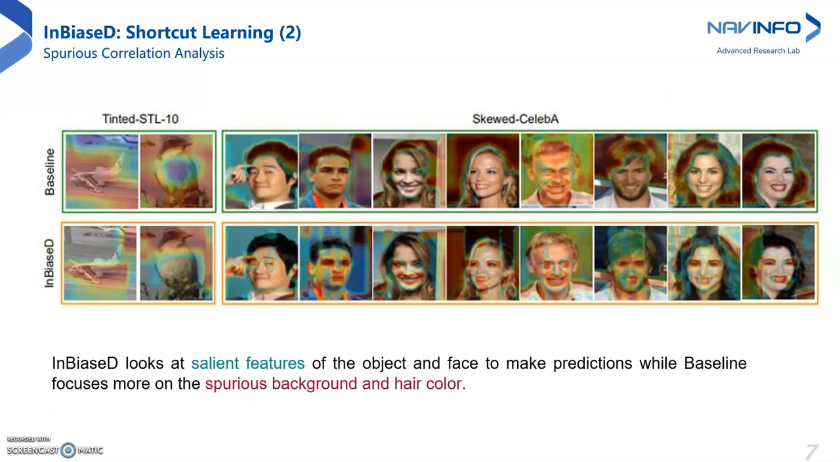To precisely view what attributes the model is relying on to make the decisions, we use GradCAM to visualize the attended image regions. As seen in the figure, for the tinted STL10 dataset, InBiaseD focuses on the object-relevant features, such as aircraft wings or the beaks of the bird, while the standard network focuses more on the task-irrelevant background information. On the skewed CelebA dataset, the baseline model relies more on the unintended cue, which was the hair color, while our method relies more on the salient facial features of the face to make the classification.